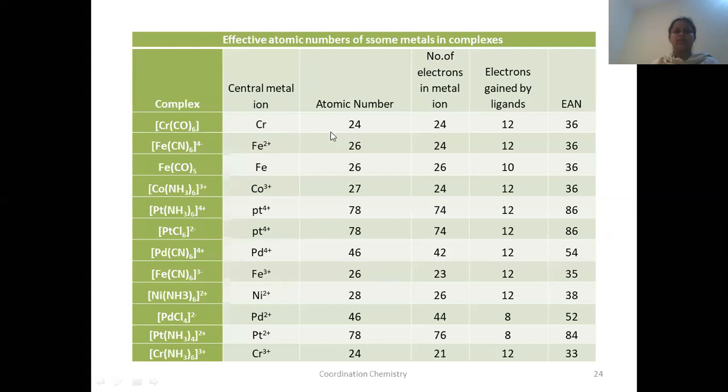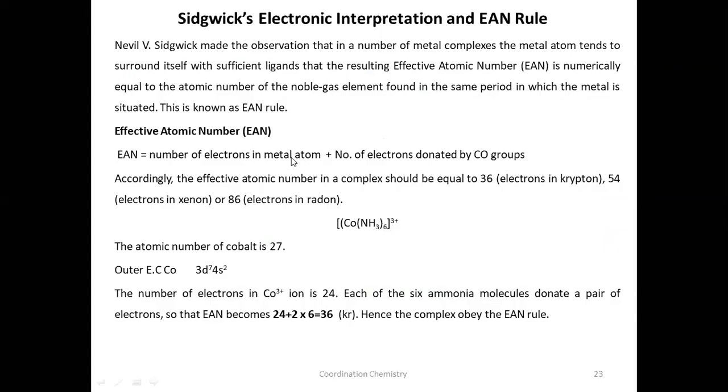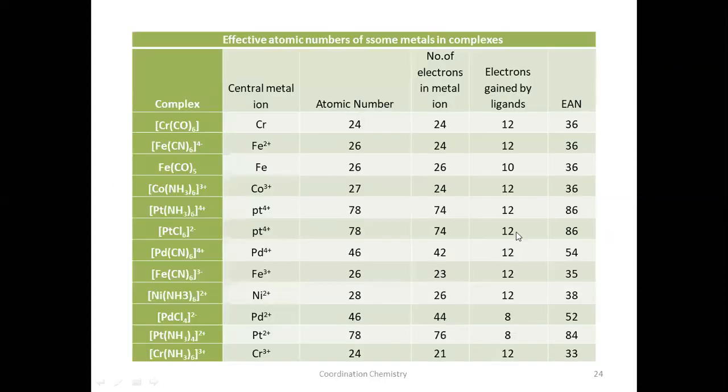Therefore, we can take the atomic number as the number of electrons present in that central metal atom, that is 24. Now, how many ligands are there? 6. So, what is EAN? From the above formula, number of electrons in the metal atom plus number of electrons donated by ligand groups. The number of electrons in the metal atom is 24 and electrons gained from the ligands are 12, because each carbonyl gives 2 electrons. So, 2 into 6, 12. 24 plus 12 is 36. That is krypton, which means this is a stable complex.